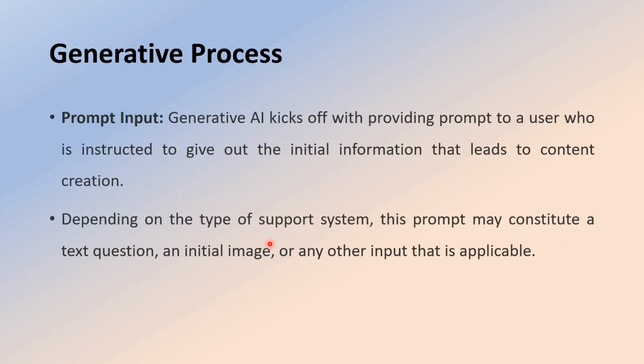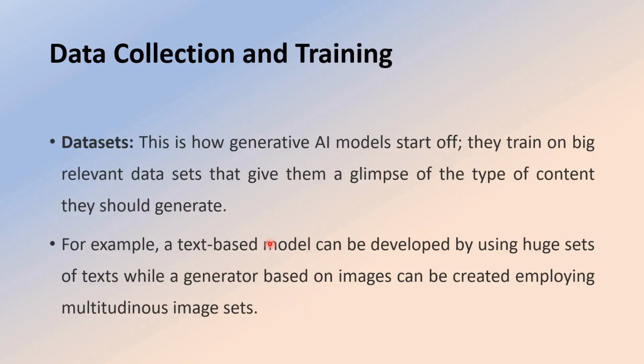So next we see data collection and training. How can the data set be collected for this generative AI? This is how generative AI models start off. They train on big relevant data sets. They give them a glimpse of the type of content they should generate.